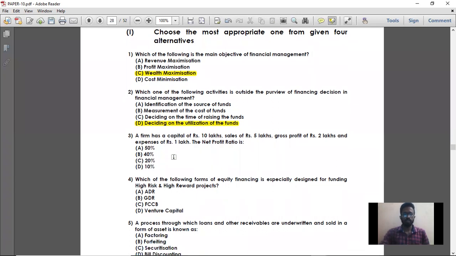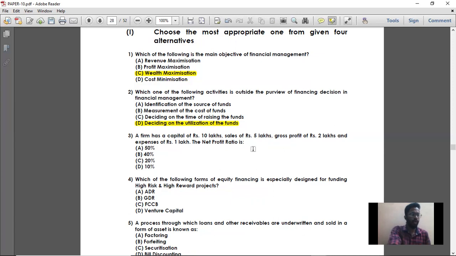So next is question number 3. A firm has a capital of 10 lakhs. So invested capital is 10 lakhs, sales of 5 lakhs, gross profit of 2 lakhs, and expenses of 1 lakh. So what is the net profit ratio? What is net profit? Net profit is nothing but gross profit minus expenses. The net profit ratio formula is net profit divided by sales into 100. First, to find net profit: gross profit minus expenses, 2 lakhs minus 1 lakh, you will get 1 lakh. So 1 lakh is your net profit, divided by sales of 5 lakhs, into 100.